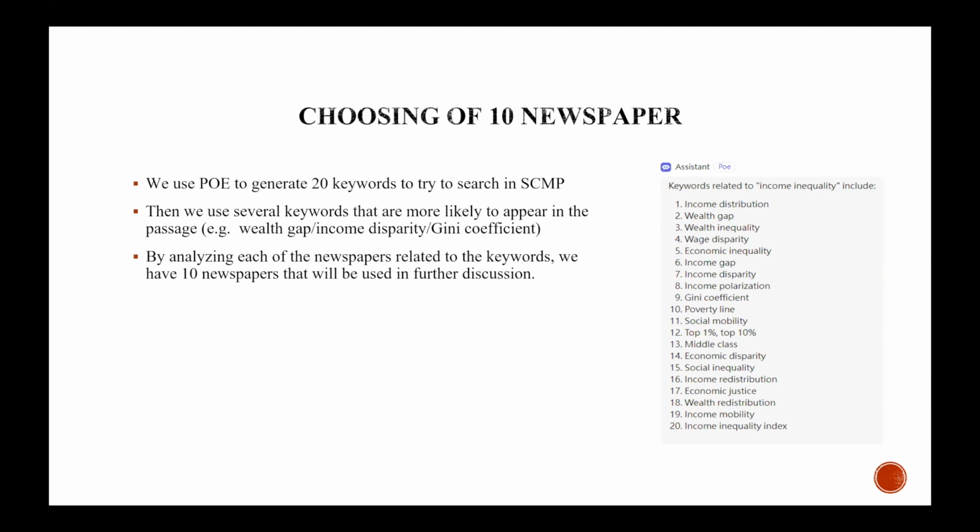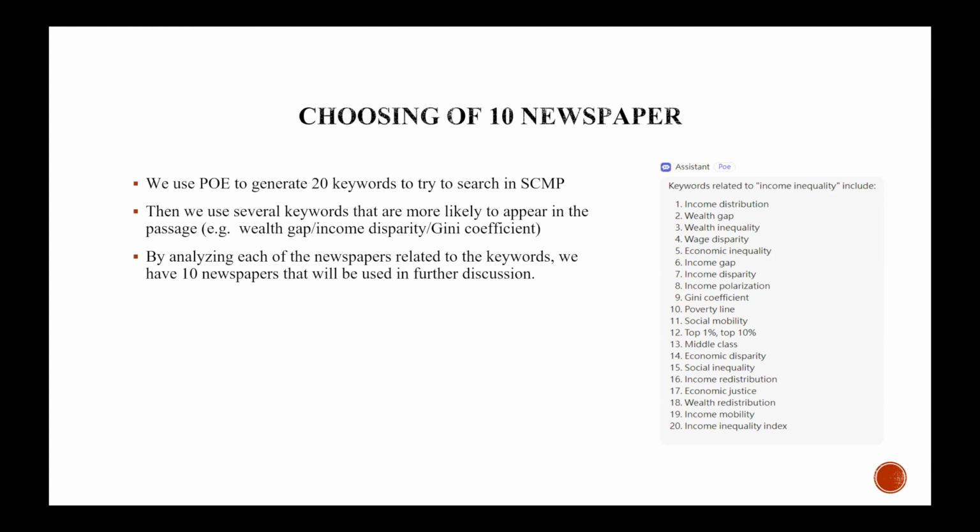We use POE to generate 20 keywords to try to search in SCMP. These are the keywords that we searched, shown in the image. Then we use several keywords that are more likely to appear in the passage, such as wealth gap, income disparity, Gini coefficients, and find some newspapers that we are likely to use.